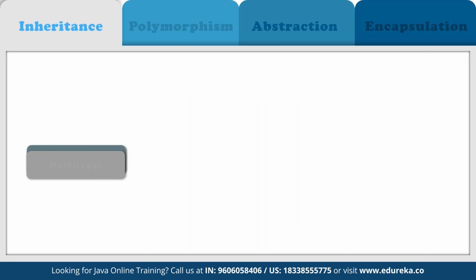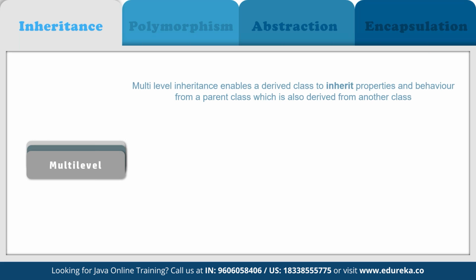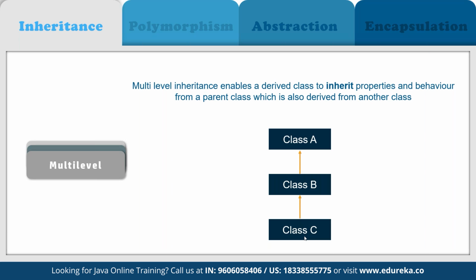Same way we have multi-level inheritance. Now in multi-level inheritance, a class is derived from a class which is also being derived from another class. For example, class C is inheriting from class B and class B is inheriting from class A. That means in turn, class C is going to inherit every property defined in class B as well as in class A, because class B itself is inheriting from class A.